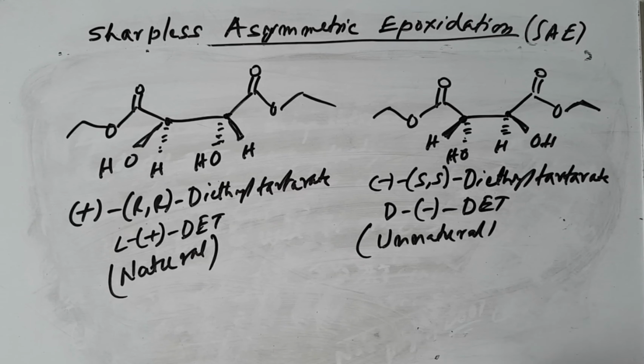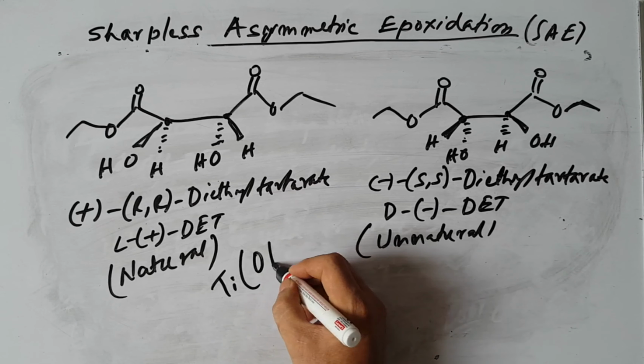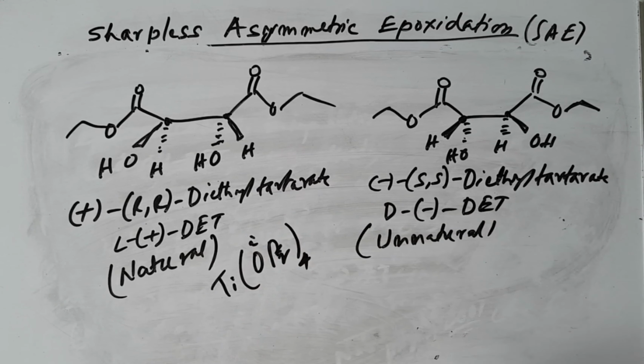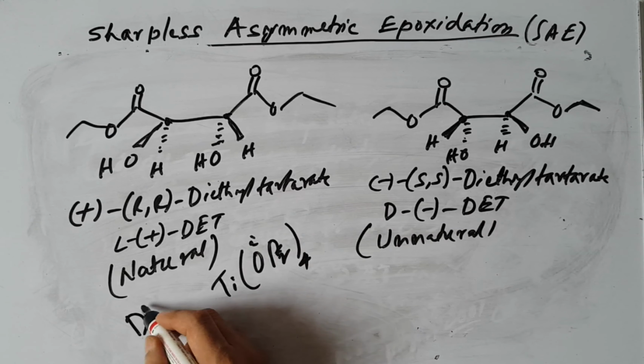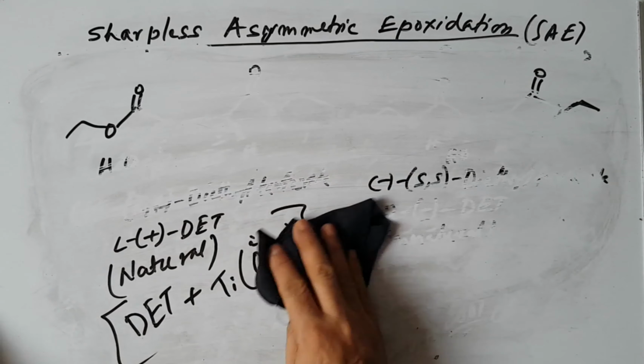Along with this, titanium isopropoxide is used together with the catalyst. Using this catalyst they get different products. So this is about the Sharpless asymmetric epoxidation. Today I will wind up here. Next I will take another oxidation. So I will wind up here.